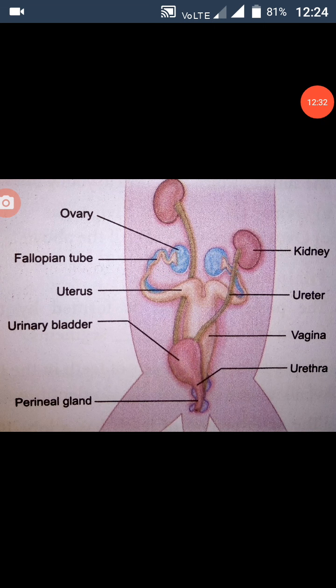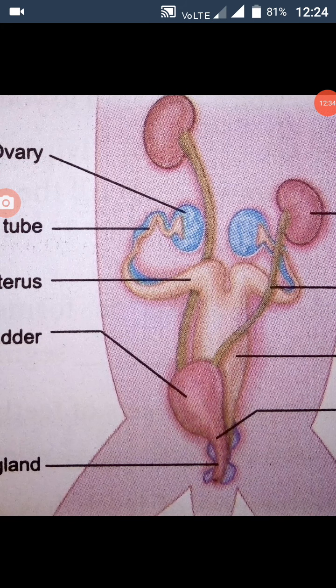Female reproductive system. The female reproductive system of rabbit consists of a pair of ovaries which are small ovoid structures. They are located behind the kidney in the abdominal cavity. A pair of oviducts open into the body cavity by a funnel-shaped opening from each side of the ovary. The anterior part of the oviduct is the fallopian tube, the egg tube.